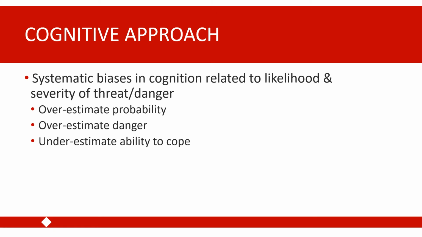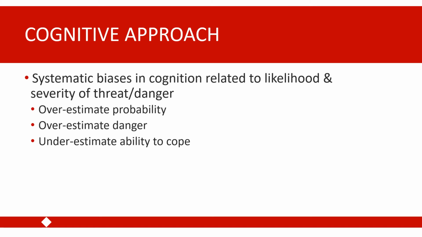So these systematic patterns of biases in cognition lead individuals to overestimate the likelihood that they will encounter something dangerous, overestimate how dangerous or threatening that situation would actually be, and underestimate how well they would be able to respond if they did encounter the thing that they are afraid of.